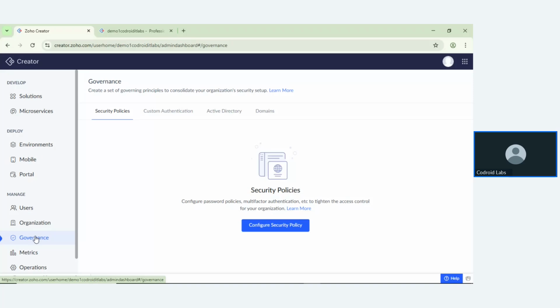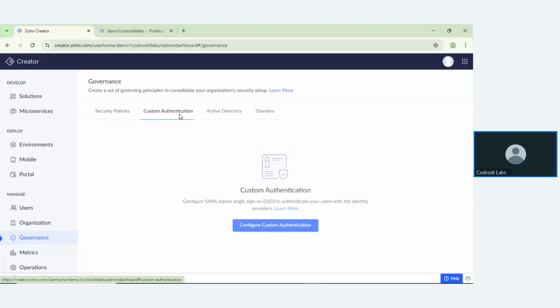If you want custom authentication, such as authenticating your applications with SSO, it helps with that too. If you want to configure your domain, that is also feasible here.